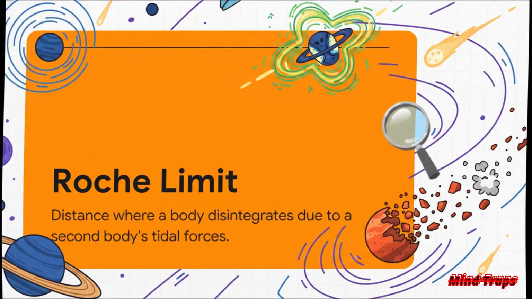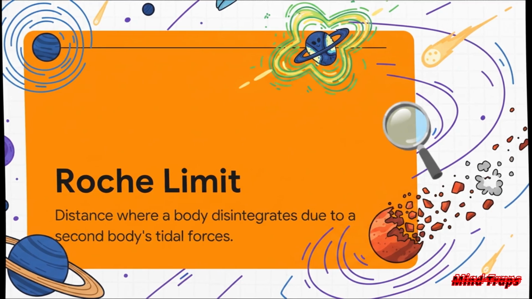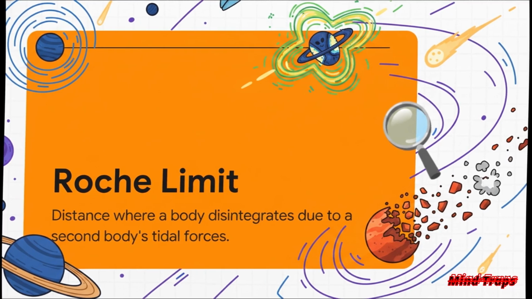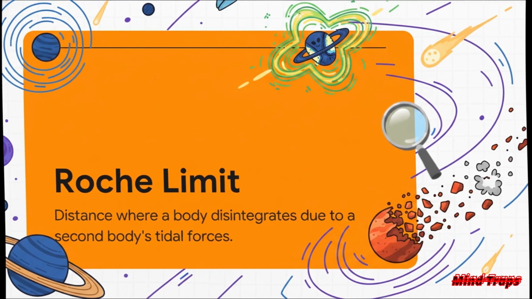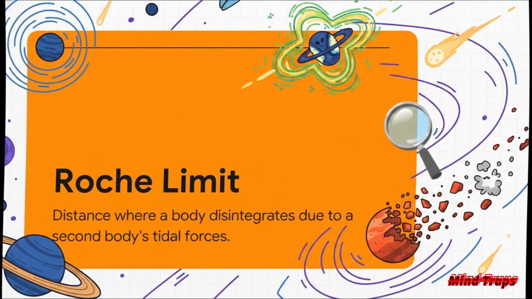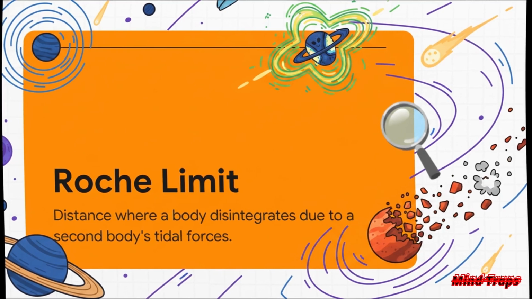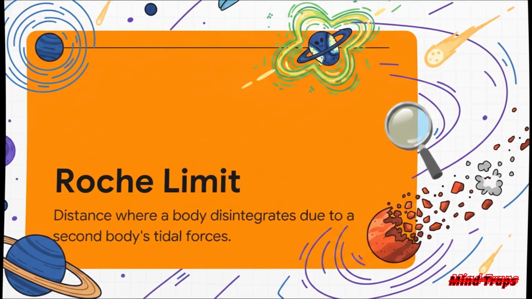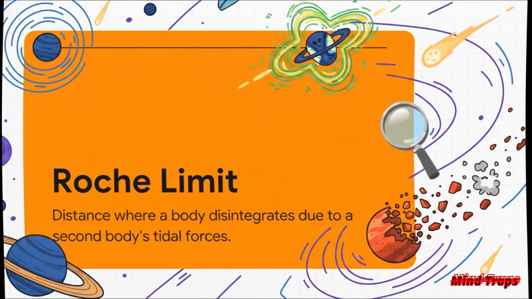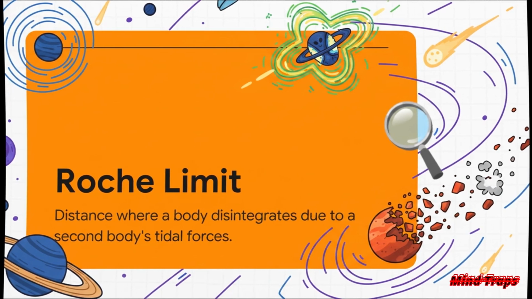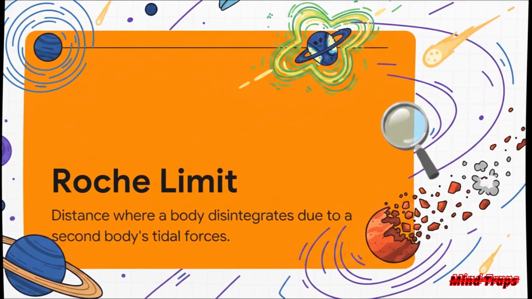To really understand this, we need to look at the Roche limit. This is an astrophysical concept that defines the distance at which a celestial body, one that's held together only by its own gravity, just disintegrates because of another body's tidal forces. The predator purposefully uses this to create a massive localized tidal gradient. It turns gravitational shear into the ultimate weapon.